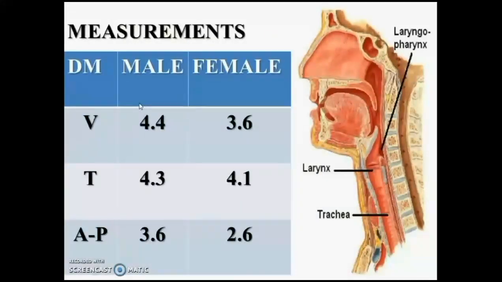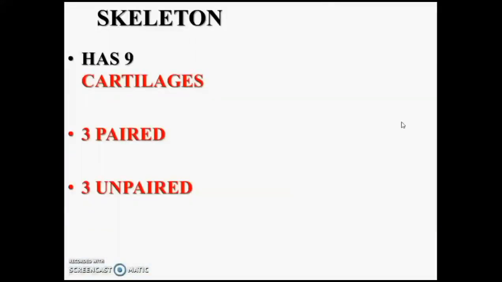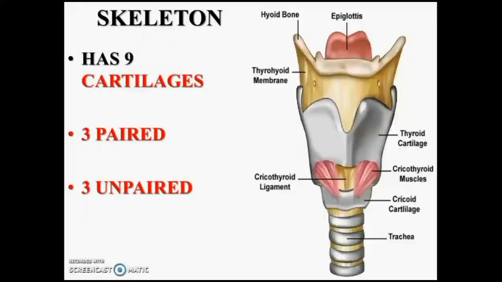Coming to the measurements, the vertical diameter is 4.4 centimeter in males, 3.6 in females. Transverse is 4.3, 4.1 in females. Anteroposterior is 3.6 in males, 2.6 in females. And the larynx is shorter in females and children, and it has a skeleton of 9 cartilages. Out of that, 3 are paired, 3 unpaired, and all these cartilages are held by ligaments, muscles, membranes and synovial joints and lined internally by the mucous membrane.